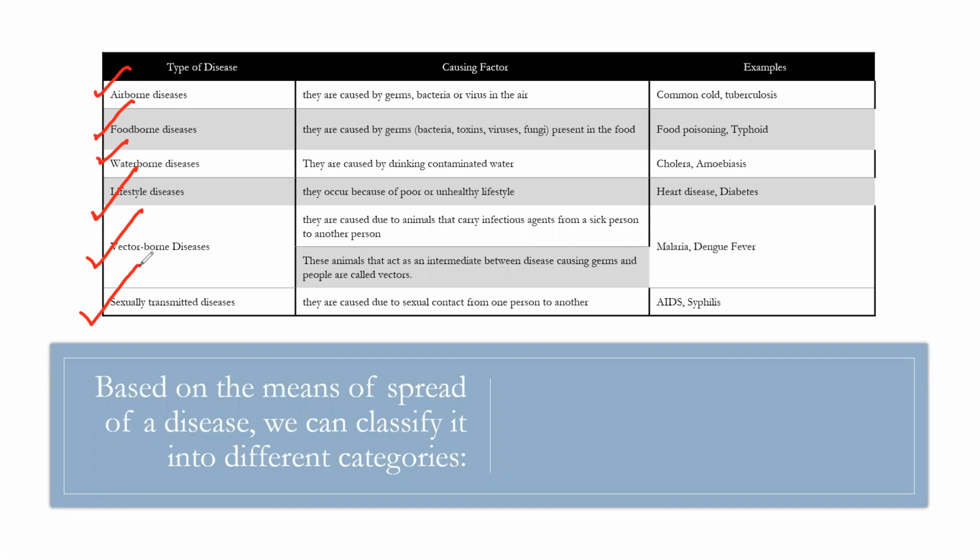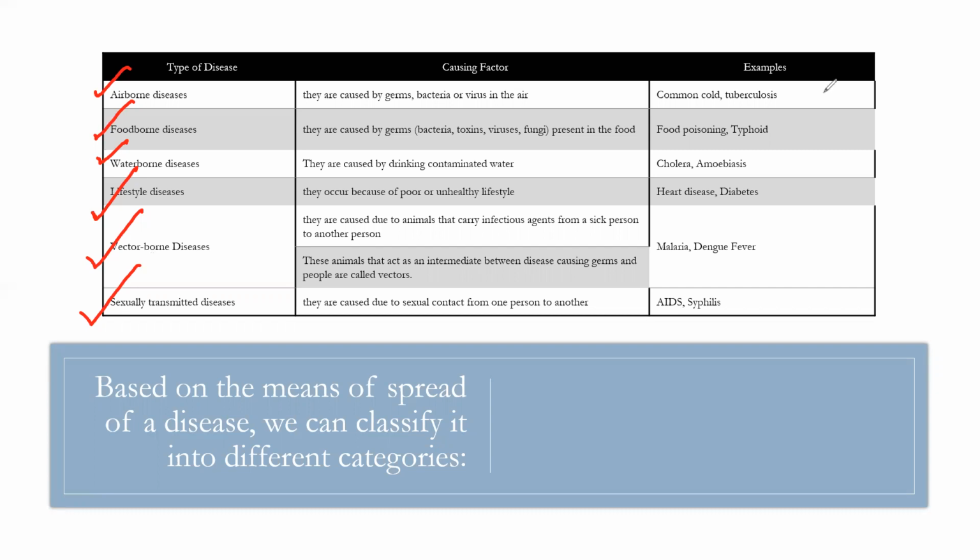Waterborne disease is by consumption of contaminated water. Lifestyle disease occurs because of a poor or unhealthy lifestyle. Vector-borne disease is caused by an animal that carries the infectious agent from a sick person to another person. And sexually transmitted disease is caused by sexual contact from one person to another.